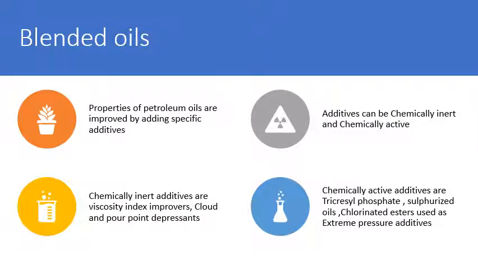The next category of the liquid lubricant is blended oils. As we have seen earlier, to improve the oiliness property of the mineral oil, we add higher fatty acids, oleic acid, stearic acid, or we can add some quantity of vegetable or animal oils. So the oils prepared by adding some compound are called blended oil.